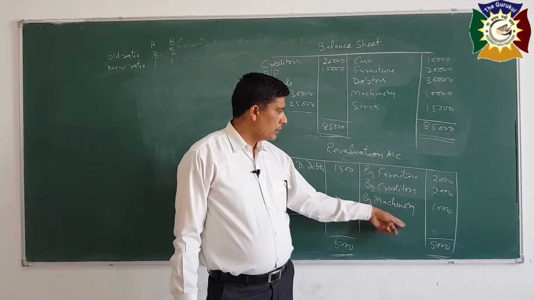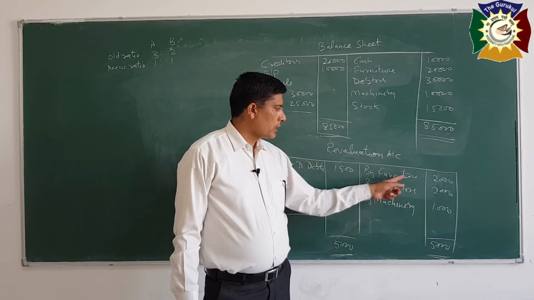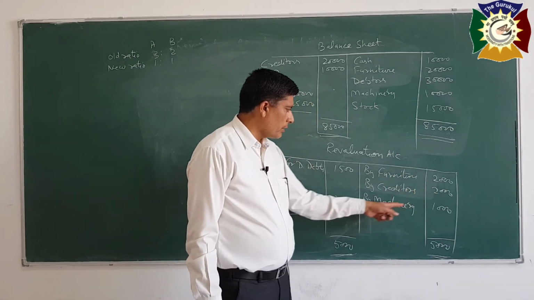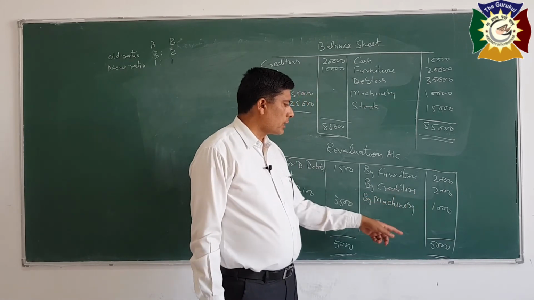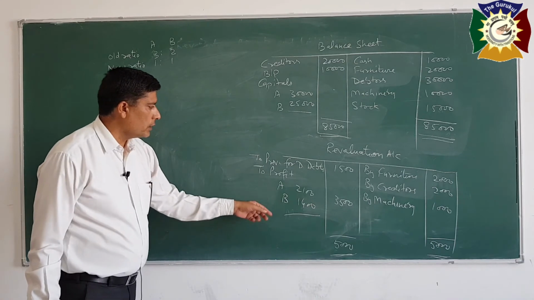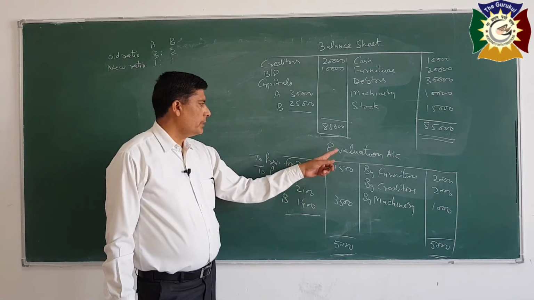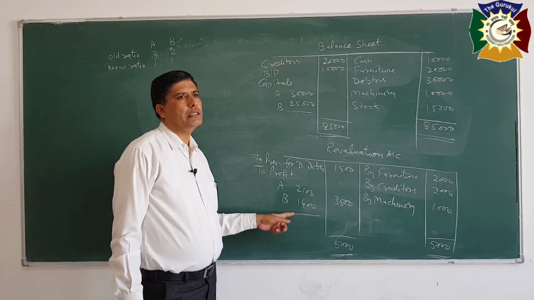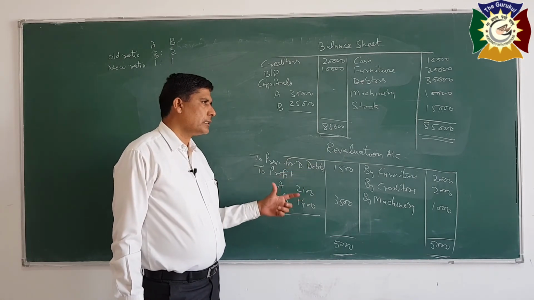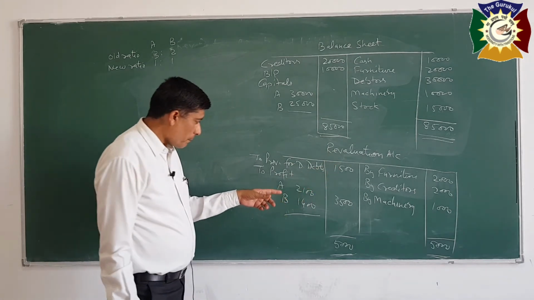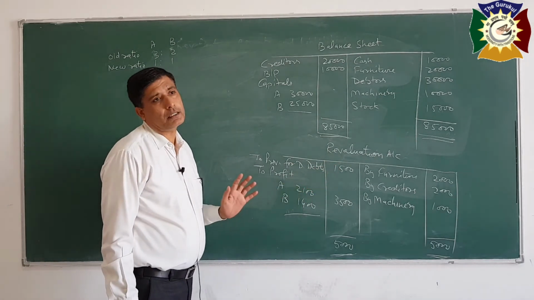So entry for all these items will be furniture account debit 2000, creditors account debit 2000, machinery account debit 1000, to revaluation account 5000. And one more entry for profit on revaluation. So entry for this will be revaluation account debit to A's capital, to B's capital. So this is the first case where revaluation profit is distributed among the partners.